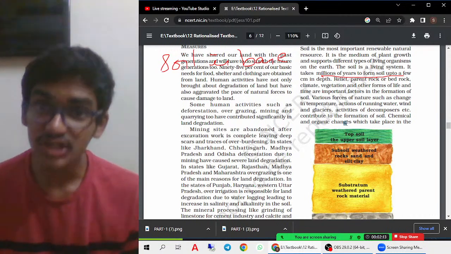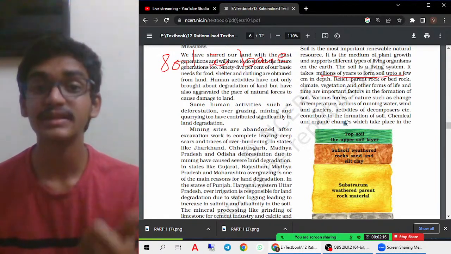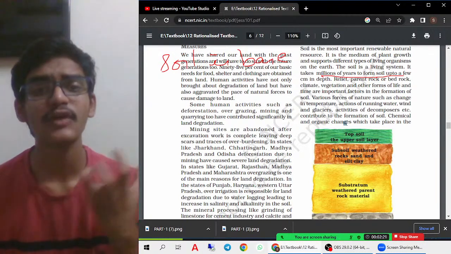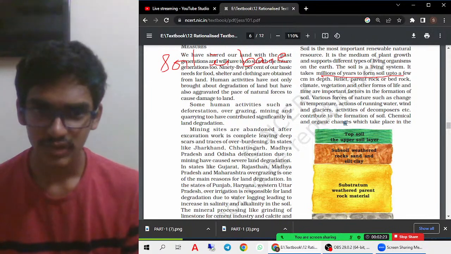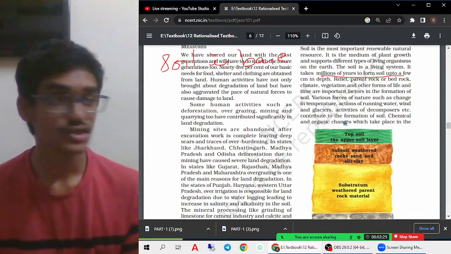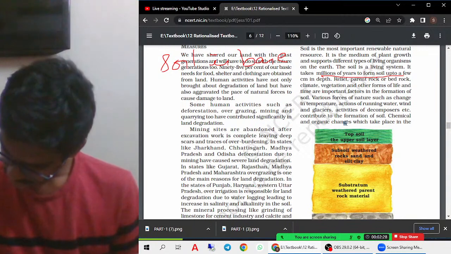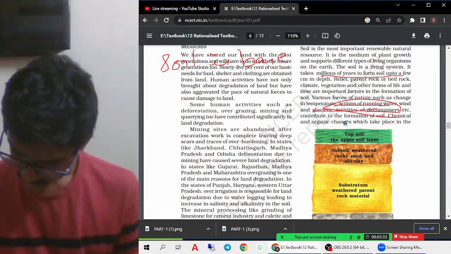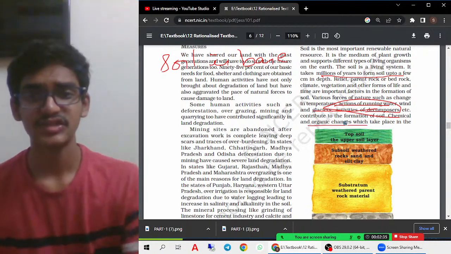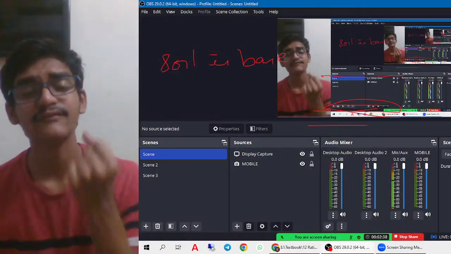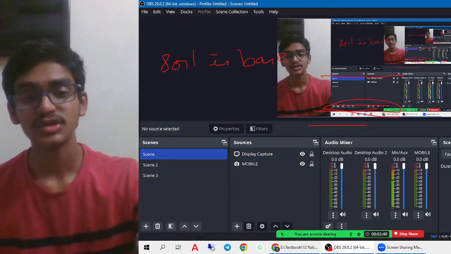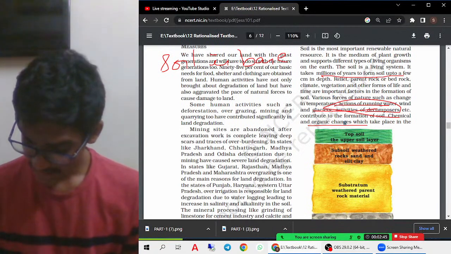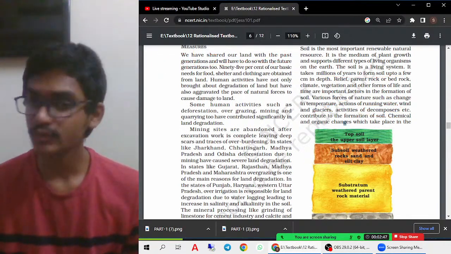Why does it take so long? The conditions required for the formation of soil are the relief, the parent rock, the vegetation, and the climate. All these factors help in the formation of soil, along with climate change and the action of running water. The action of running water is very important. The glaciers and the activities of decomposers, which bring organic changes from time to time, are all very important for the formation of soil. So now I think you understand why soil is important. If any question is asked regarding why soil is important, you must answer it.